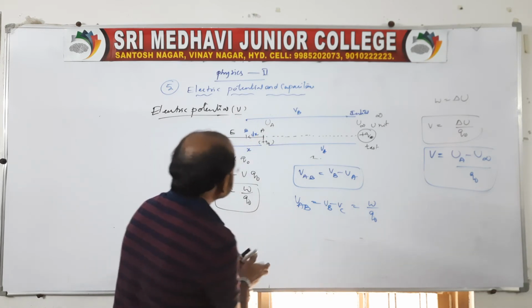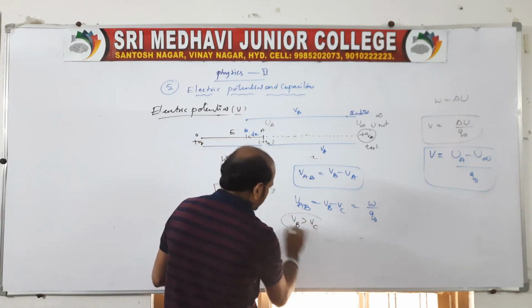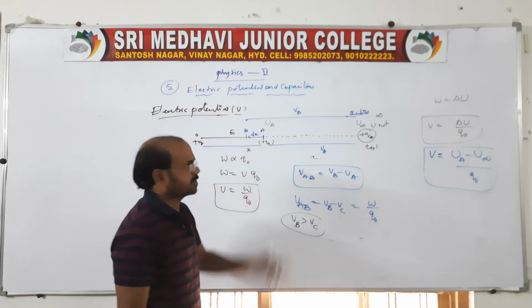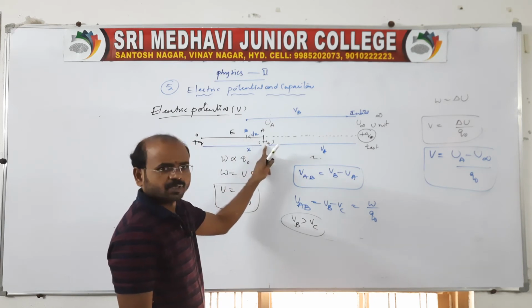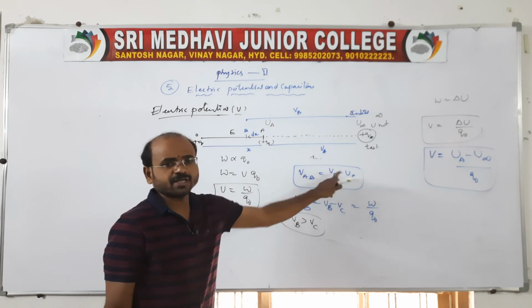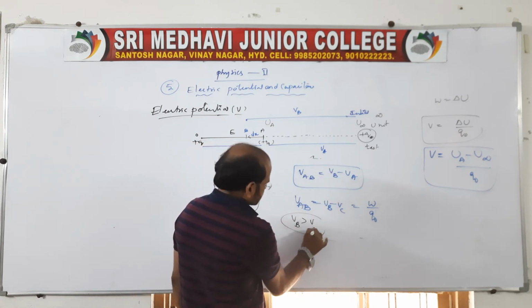And you remember here the potential is more than at this A point. That's what we can also say like this: VB is greater than VA. That's what we are writing, VB minus VA, because the potential is more here than at this point. That's what you write here, VB minus VA, final minus initial.